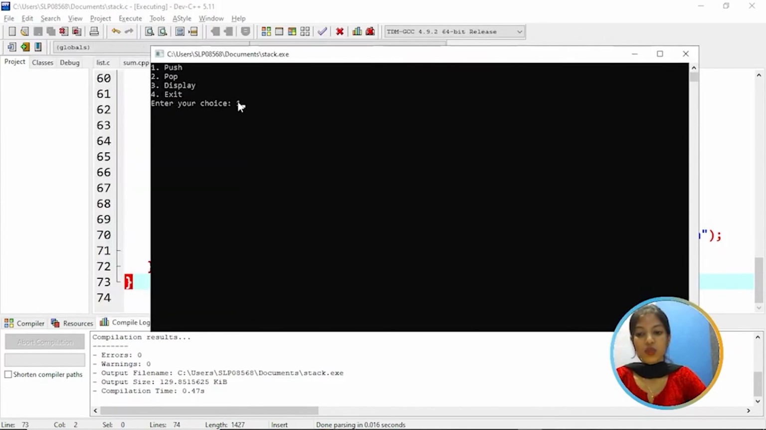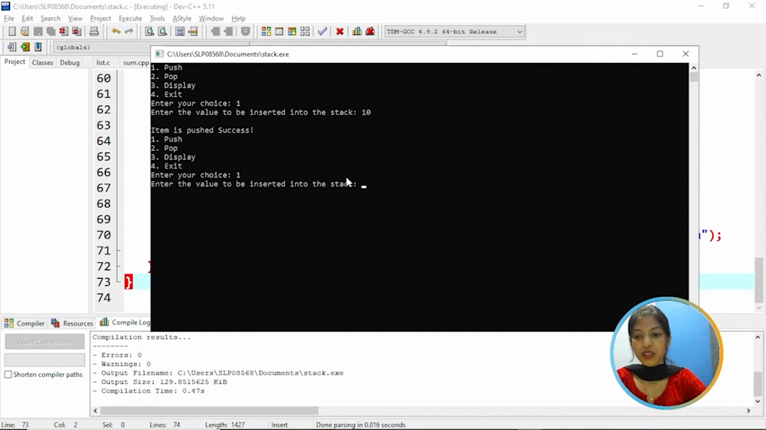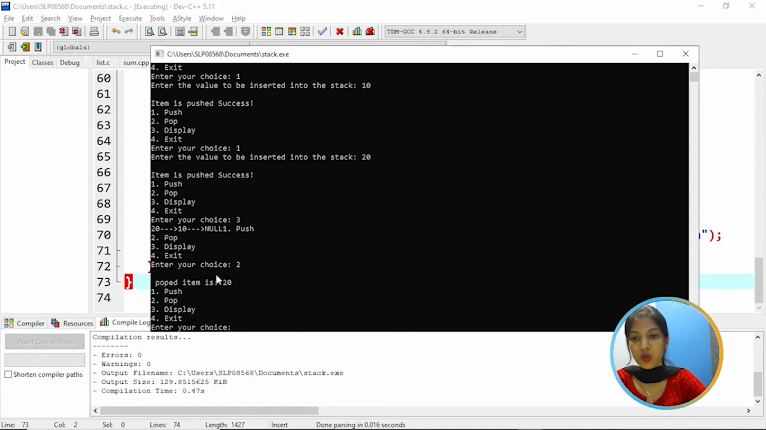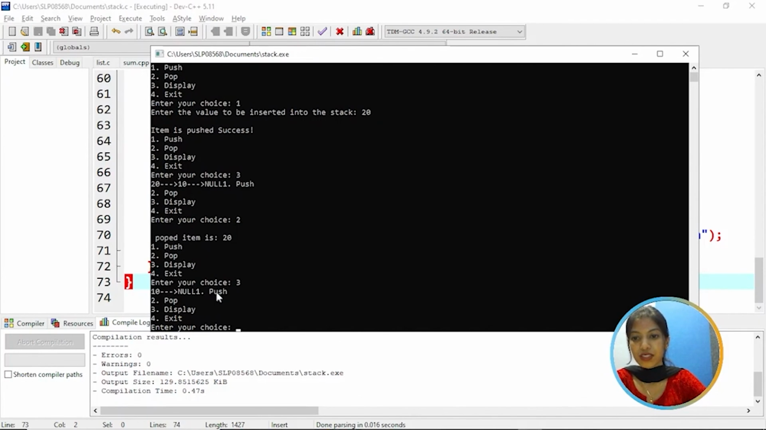So first let's enter the choice 1 and enter the value to be inserted, that is 10. Again let's enter 1 and value 20. Now let's display. So now the inserted are 20 and 10. So to delete, let's enter choice 2. So that means whatever was at the top is deleted successfully. So top was 20. So now 20 is deleted successfully. So now let's display 3. So as you can see, now only 10 is in the list or in the stack.